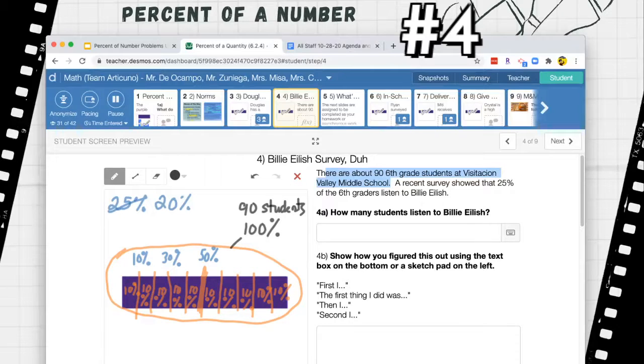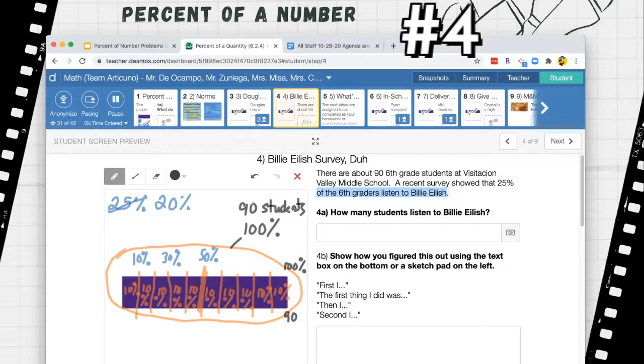Okay, and if you wanted to, you can also put it right here at the end. 100% is 90 students. Okay. Now, remember, let's look at the question, or look at this part right here. A recent survey showed that 20%, remember this, we made the change. A recent survey showed that 20% of the 6th graders listened to Billie Eilish.